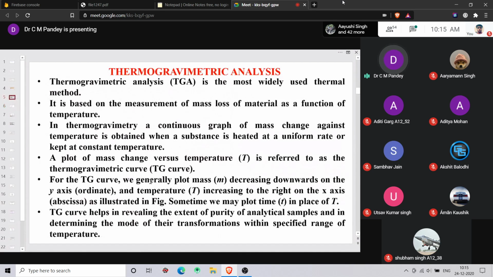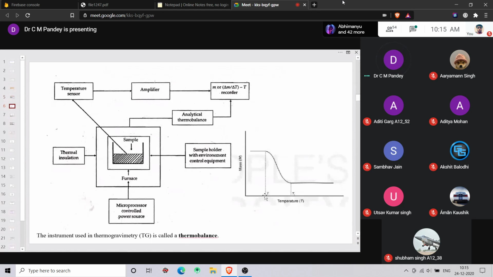In the TG curve, we generally plot mass M, decreasing downward on the y-axis, and temperature T, increasing right on the x-axis, as you can see on the right side of the slide. So in TGA, we generally analyze the change in mass of the system with increase in temperature. Clear to all of you? Yes, sir. Okay, so that is the basic principle of thermogravimetric analysis.